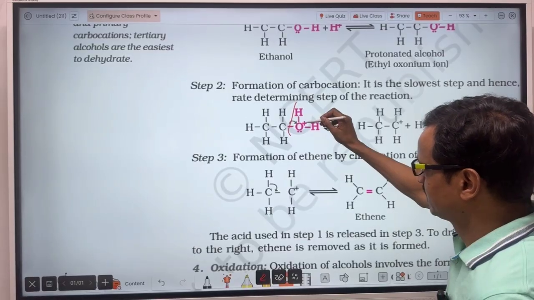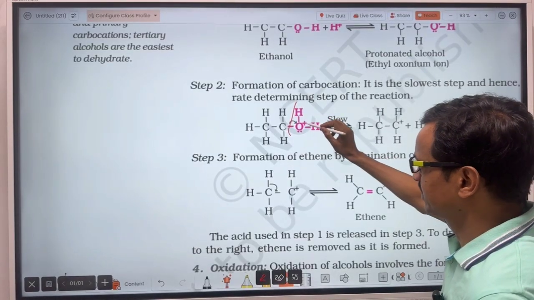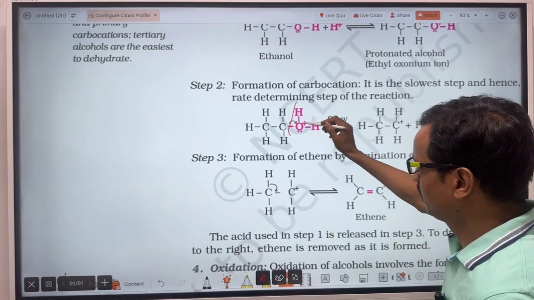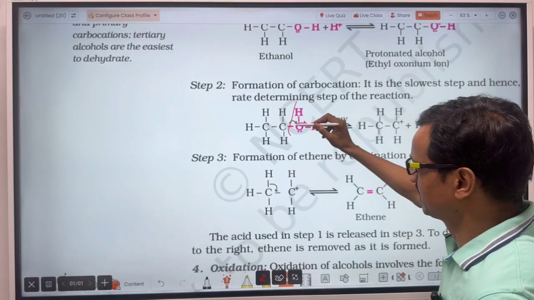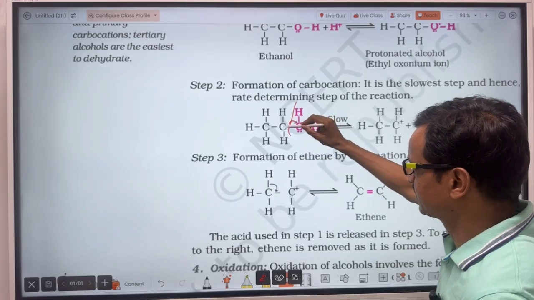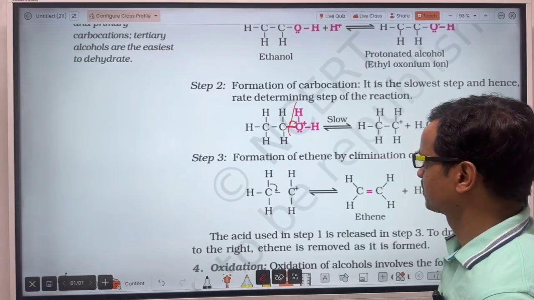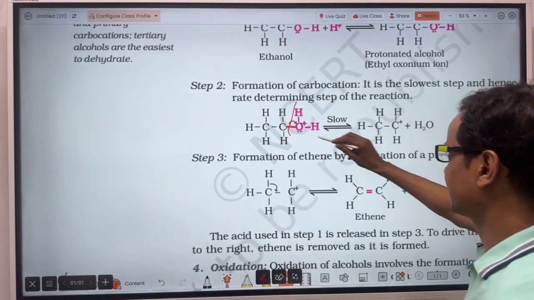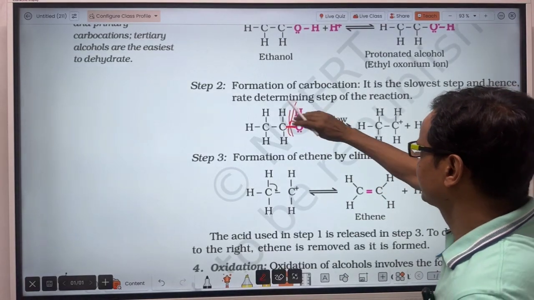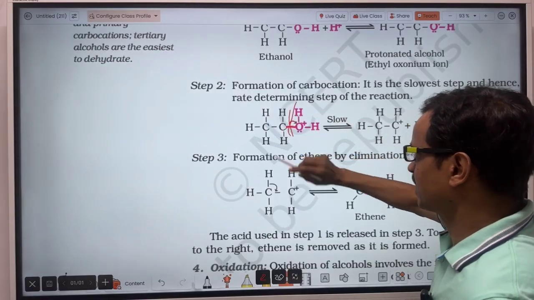How will the bond dissociate? Since at the oxygen there is a positive charge, this positively charged oxygen will take the sigma electrons of the C-O bond. So two lone pairs of electrons will again appear here and water will get separated.